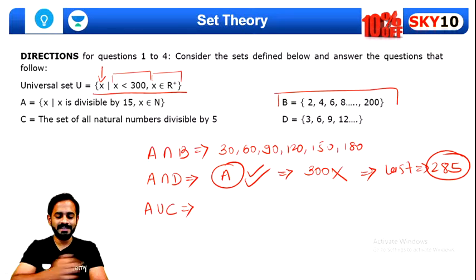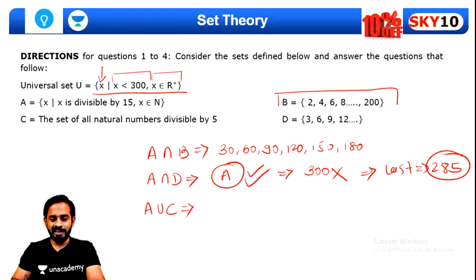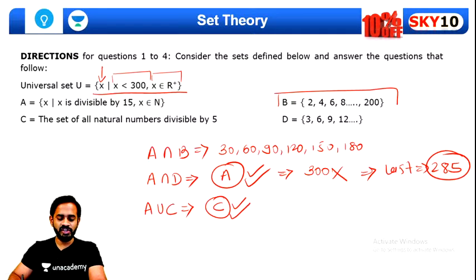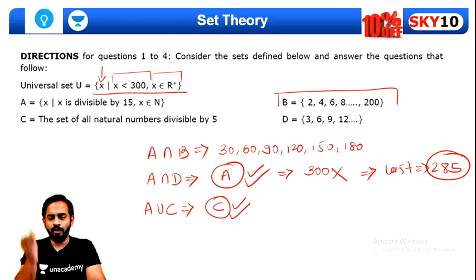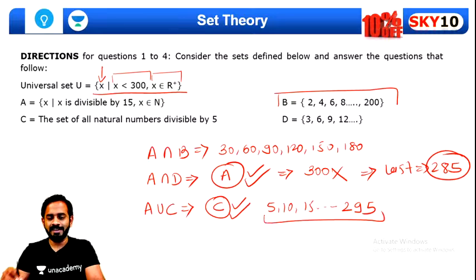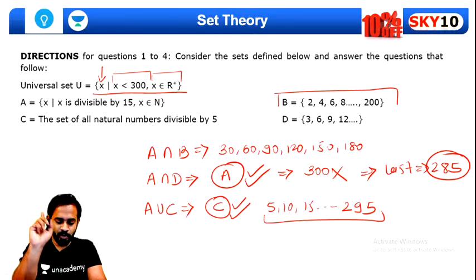Very good, Chetan, exactly. Now you can take the entire set C, because all the multiples of 15 are anyway multiples of 5 also. That's why for the union, we can take all the multiples of 5, from 5, 10, 15 and so on, till the last element we can take, which is 295. Very simple. So these are the elements in A union C. I hope you understood this part.